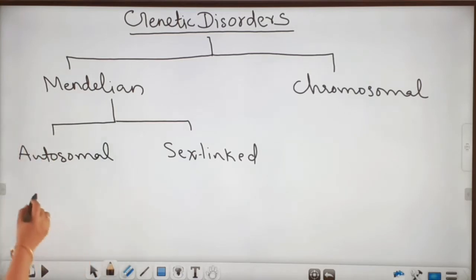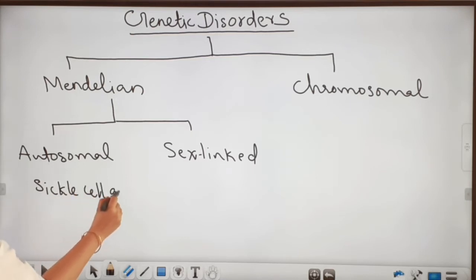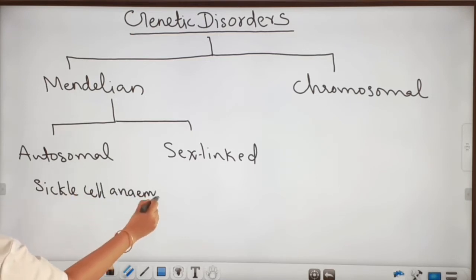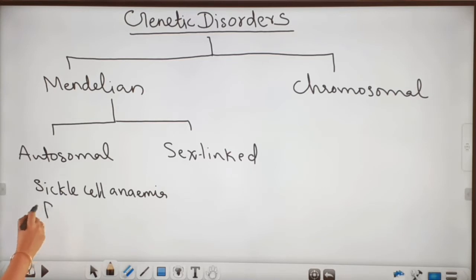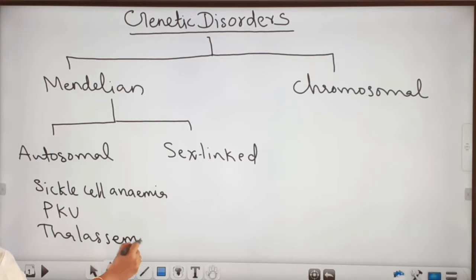The autosomal Mendelian disorders are sickle cell anemia, Phenylketonuria or PKU, that I will teach you later, then next Thalassemia. So these are the autosomal Mendelian disorders we have to see now.